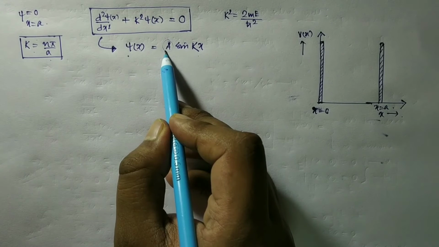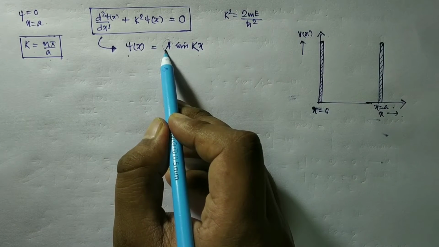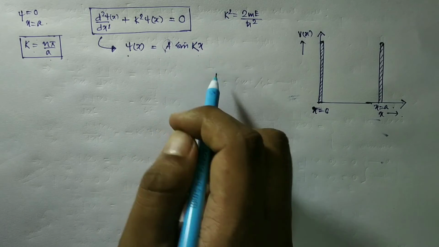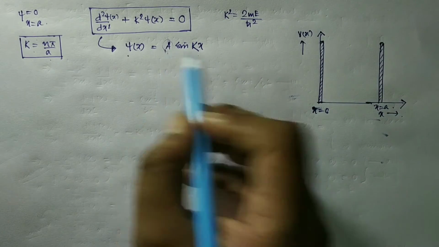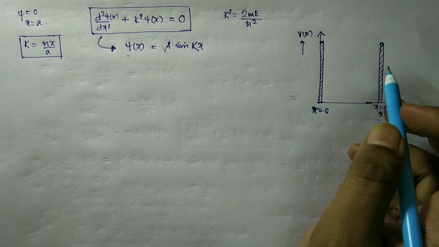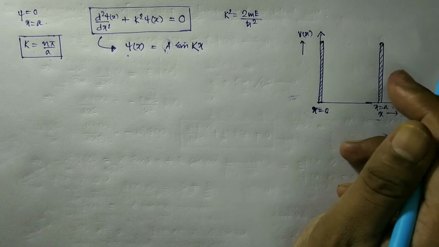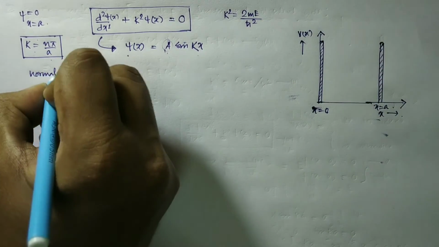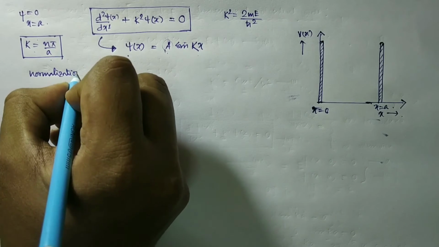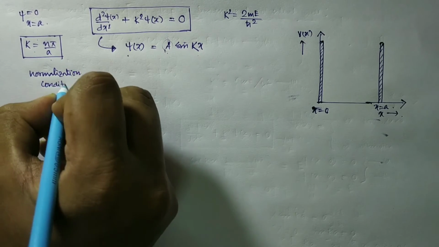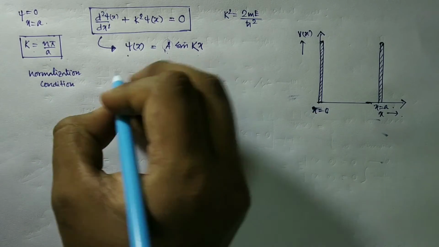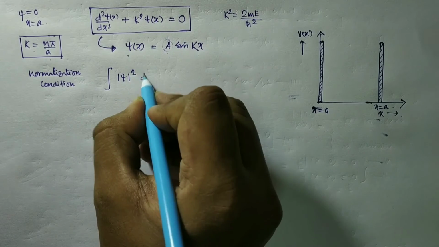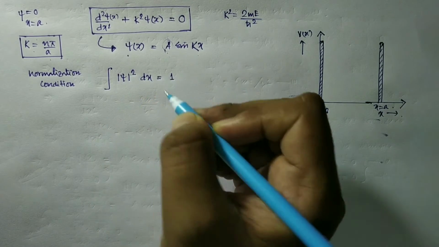As we know, from the normalization condition, which we discussed when discussing the properties of the wave function, the total probability of obtaining the particle inside the square well is 1. So from the normalization condition, the integral of mod psi square dx should be equal to 1.